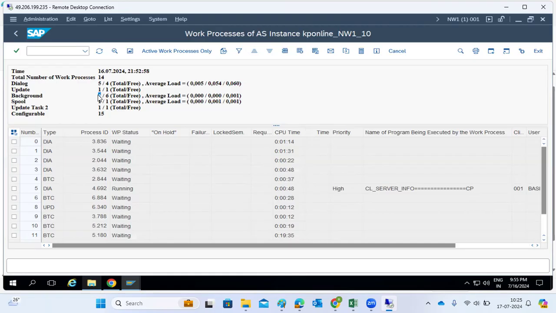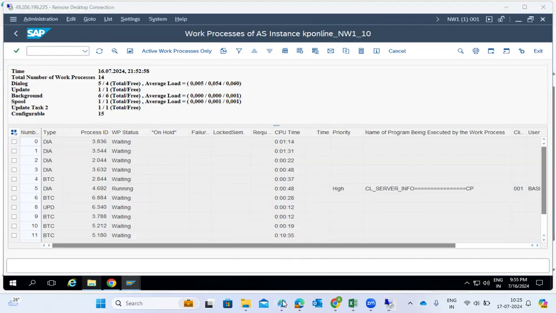So that is the benefit we are having here, the benefit of having dialog and BTC work processes. This is in the US time zone, so as per the US time zone, it's now night time. So it got changed now. This is the operation modes concept.